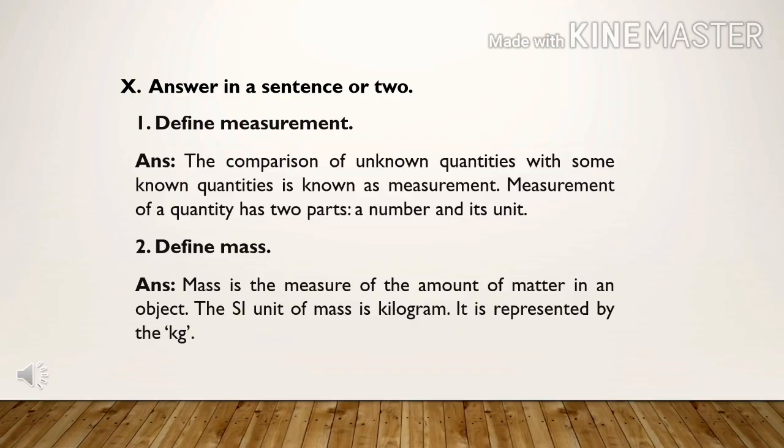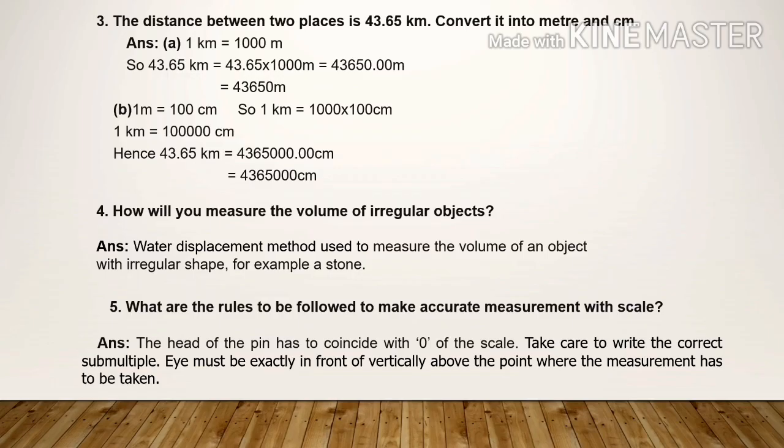Question number 2. Define mass. Answer is in page number 10 under mass heading, first line, first point. Mass is the measure of the amount of matter in an object. The SI unit of mass is kilogram, kg. Question 3. The distance between two places is 43.65 km. Convert it into meter and centimeter. The answer for this problem is already discussed in the video.